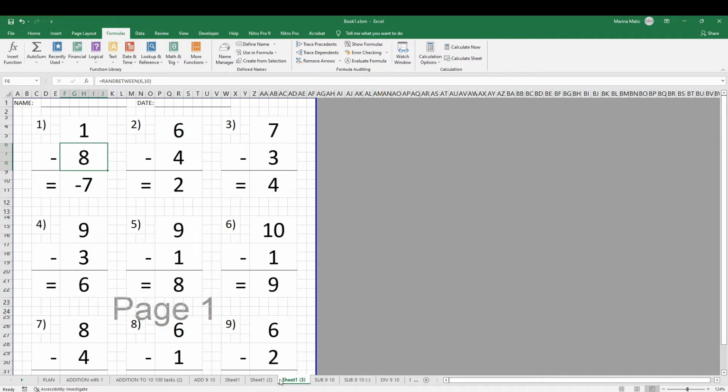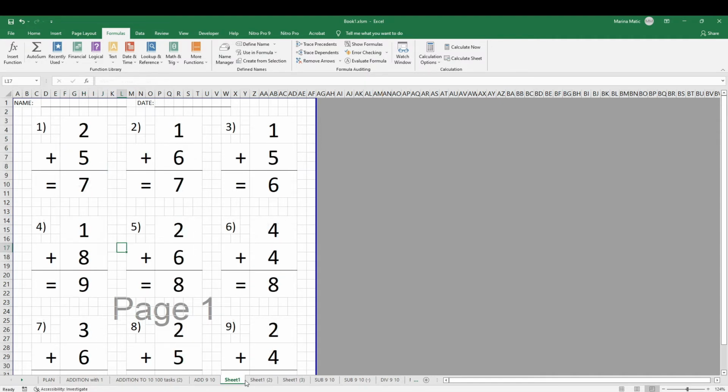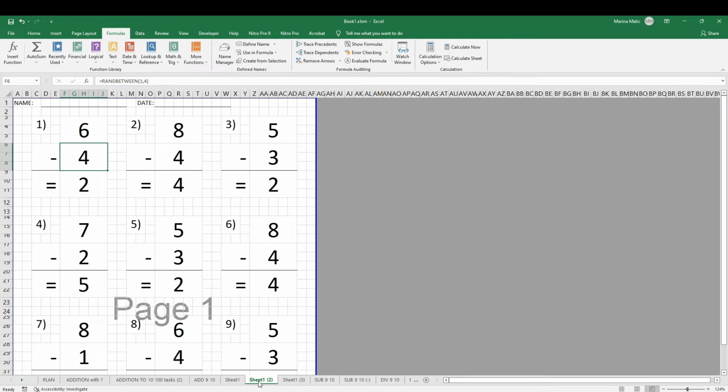Let me put here so I know the order. So this was addition, this was subtraction without negative numbers. The top number needs to be larger than the second number, and then the last one, subtraction with the possibility of a negative number in the bottom. That means the upper number can be smaller than the second number. Let's move on to the next step.